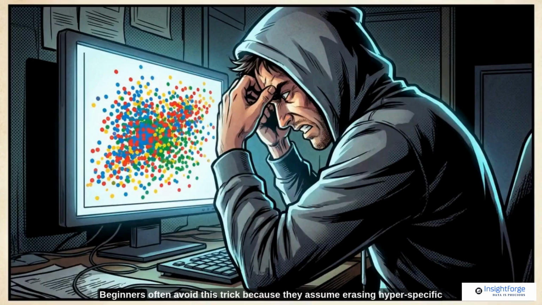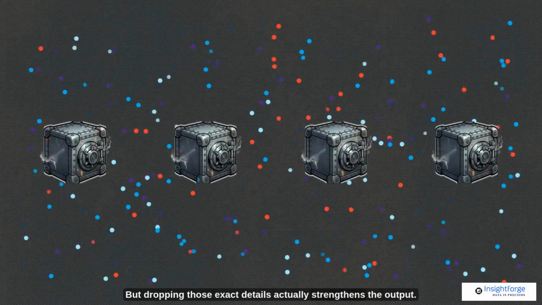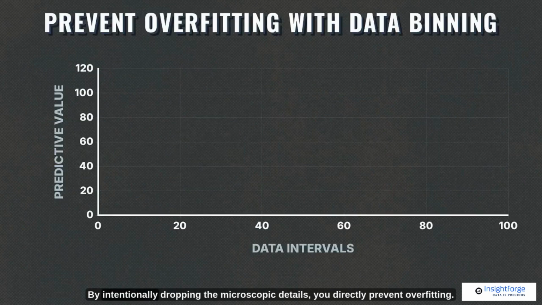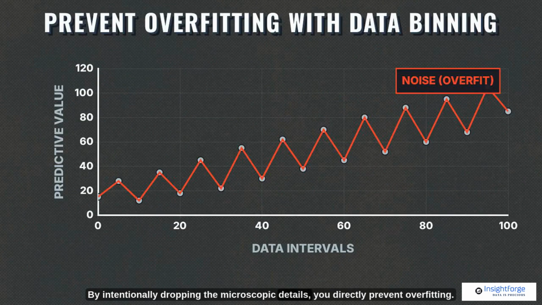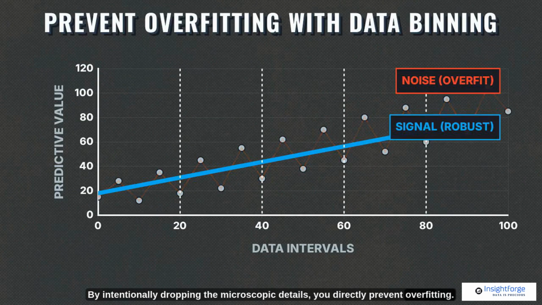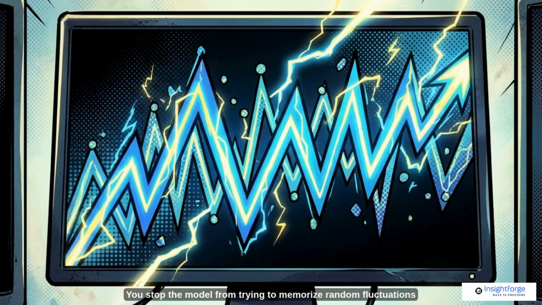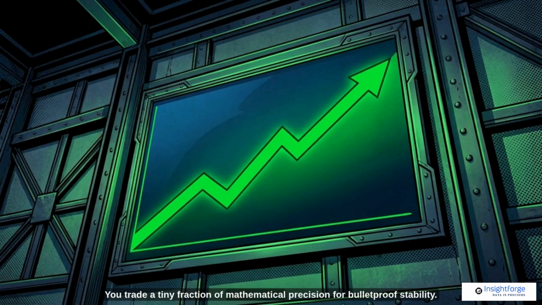Beginners often avoid this trick because they assume erasing hyper-specific granularity automatically damages the machine learning system's accuracy. But dropping those exact details actually strengthens the output. By intentionally dropping the microscopic details, you directly prevent overfitting. You stop the model from trying to memorize random fluctuations in the data. You trade a tiny fraction of mathematical precision for bulletproof stability.